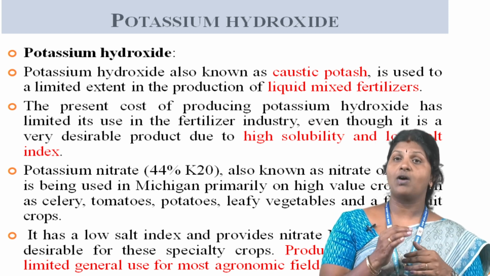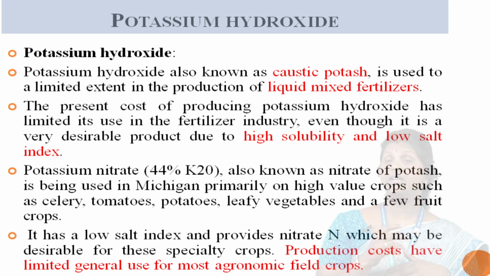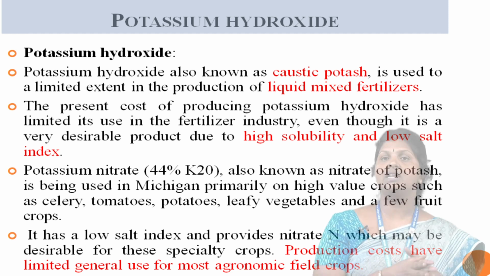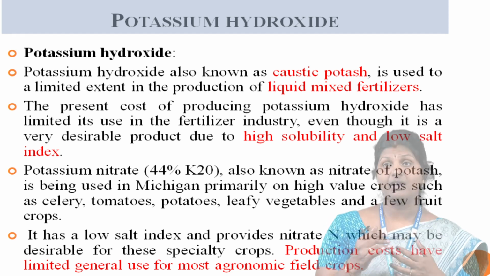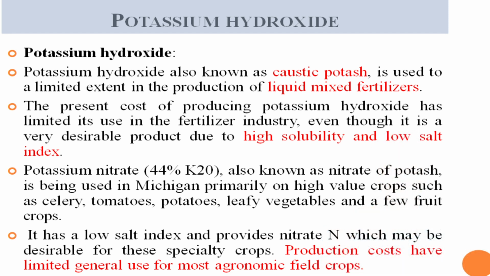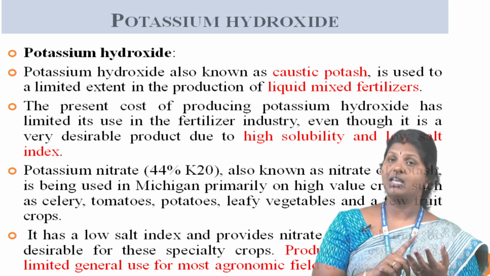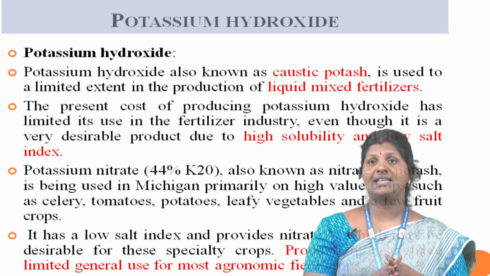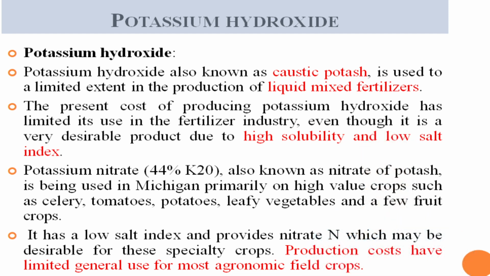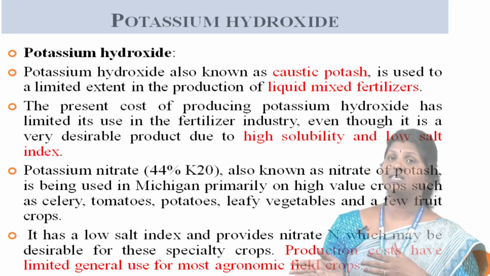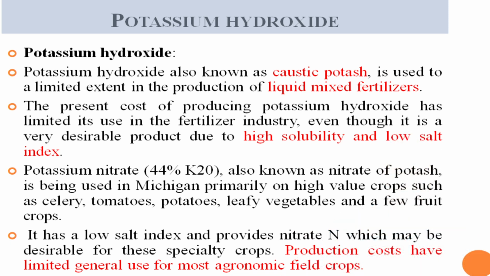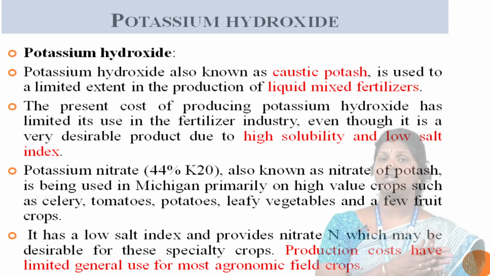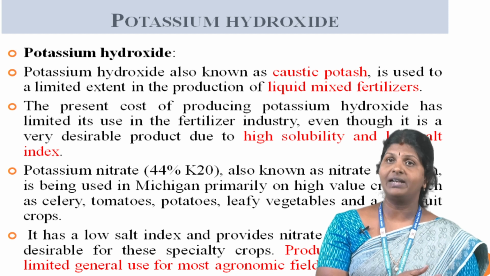Potassium nitrate, with 42% potash, also known as nitrate of potash, is being used in agriculture primarily on high value crops such as celery, tomatoes, potatoes, leafy vegetables and a few fruit crops. It has a low salt index and provides nitrate nitrogen, which may be desirable for these specialty crops. Production costs have limited general use for most agronomic field crops.